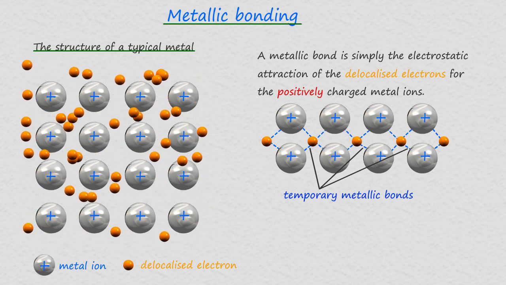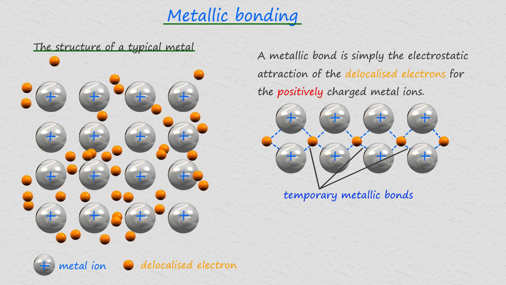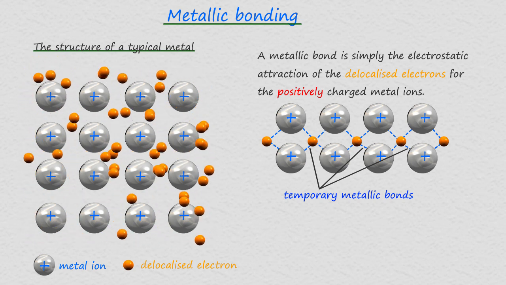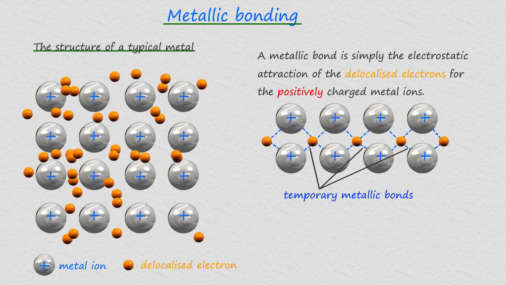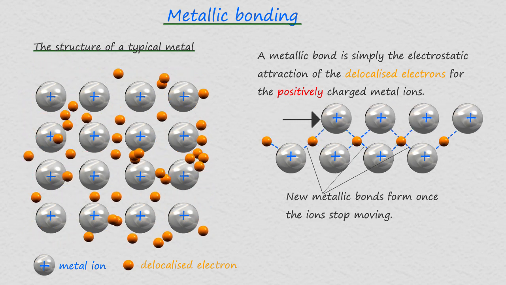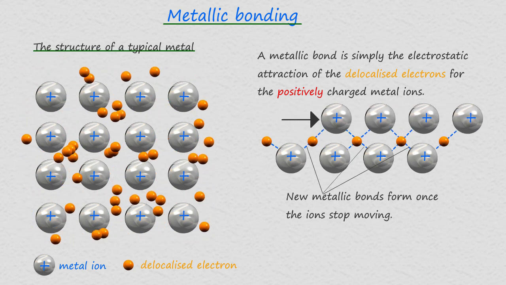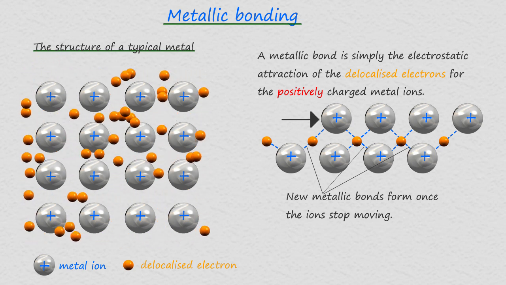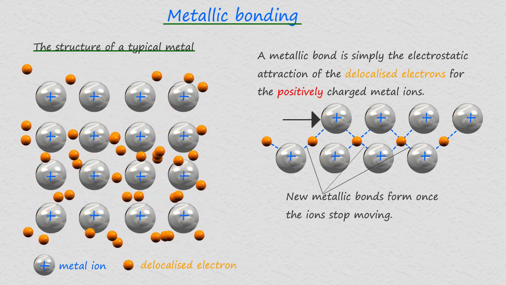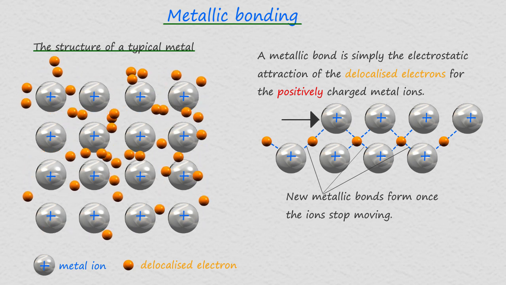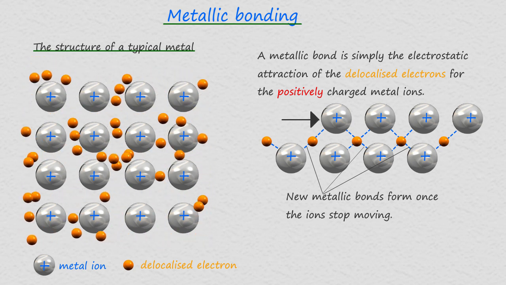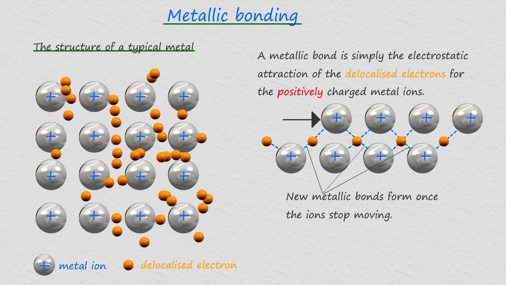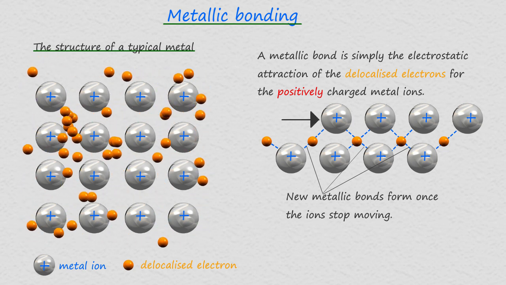Now we know that metals are malleable and ductile, and the reason for this is simply due to the fact that the layers of metal ions are able to move if a large enough force is applied. If a large pushing force is applied to the top layer of metal ions in the diagram shown on screen, then the temporary metallic bonds will break as the metal ions move, but as soon as the ions stop moving, the metallic bonds will simply reform again.